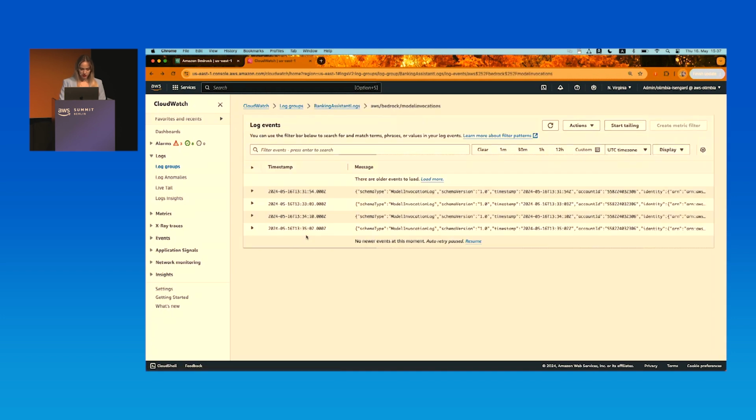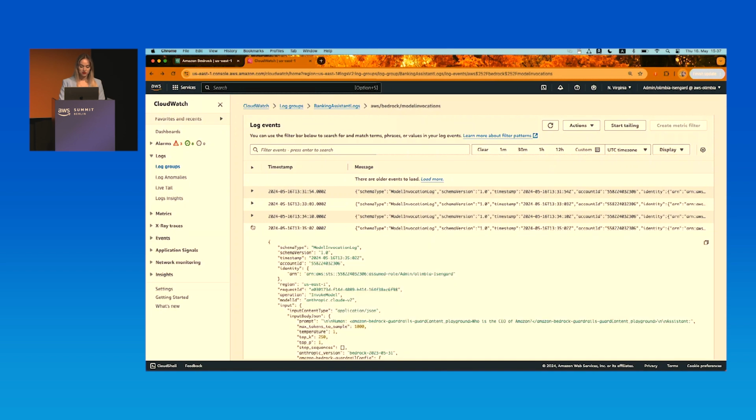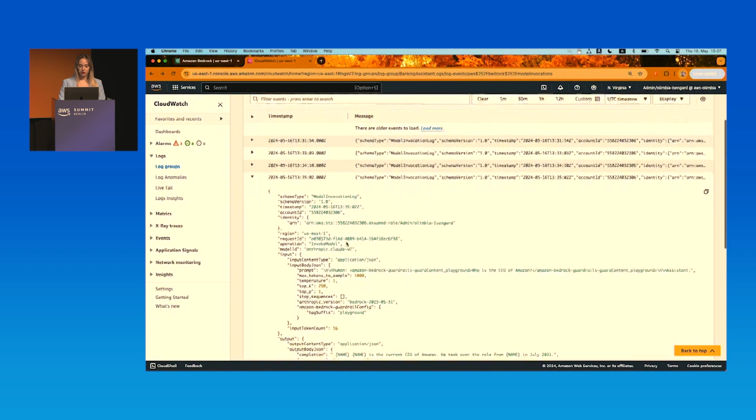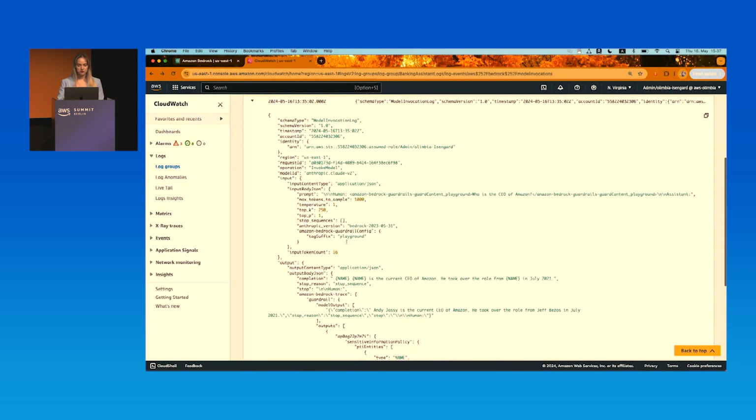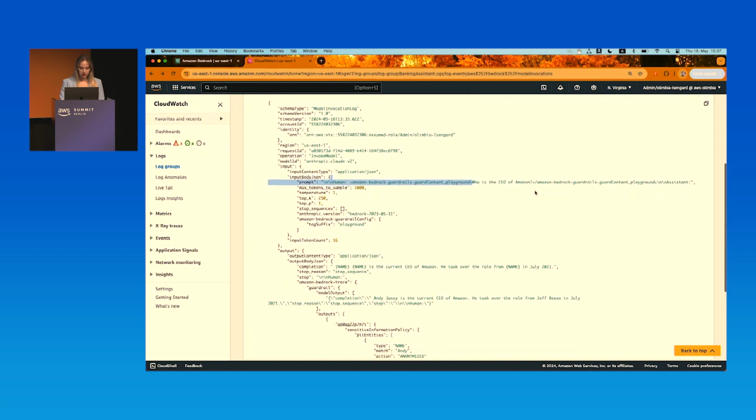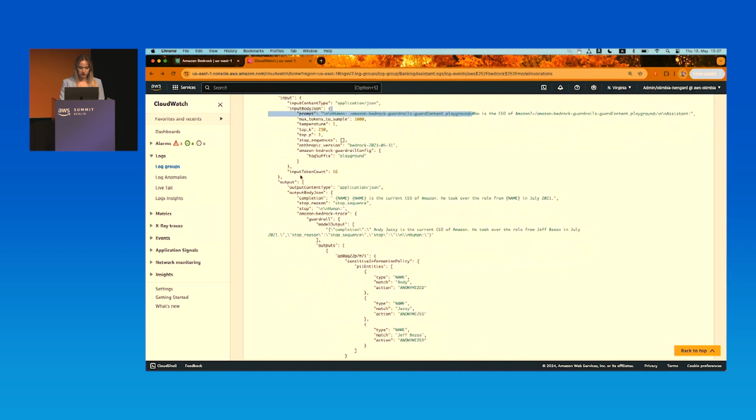So what we see in the input is, for example, the question that we asked, because I opened the last log. This is the last question: who is the CEO of Amazon? And if we go down to the output, we see the response that was sent to the user, because we can see that the name is redacted with a placeholder.